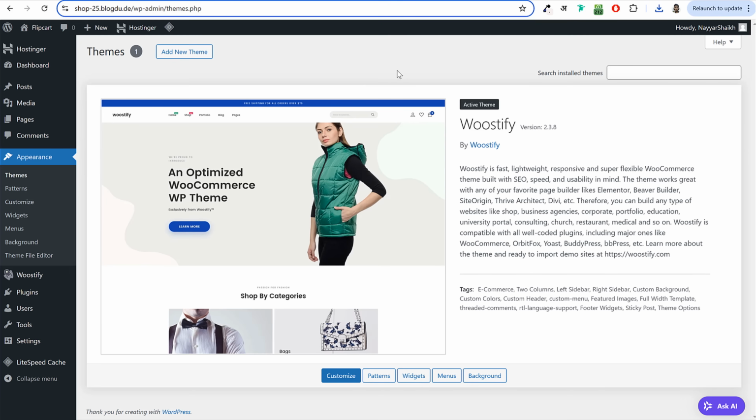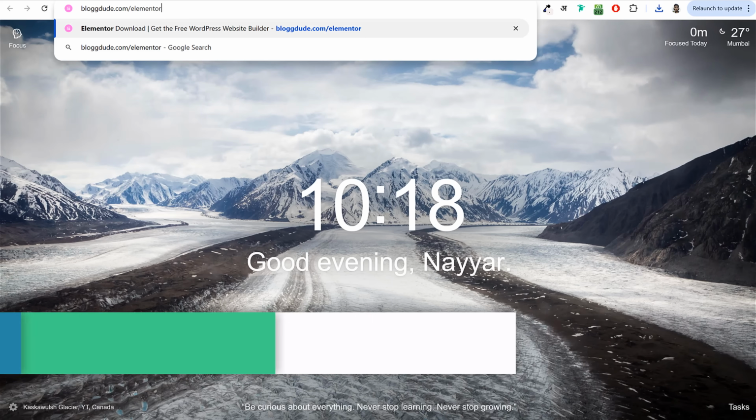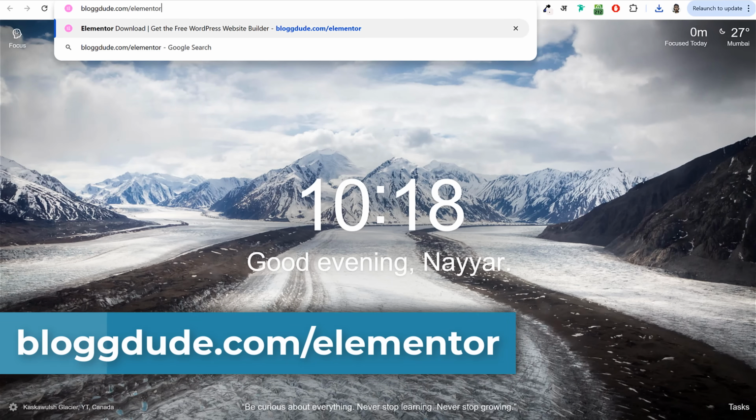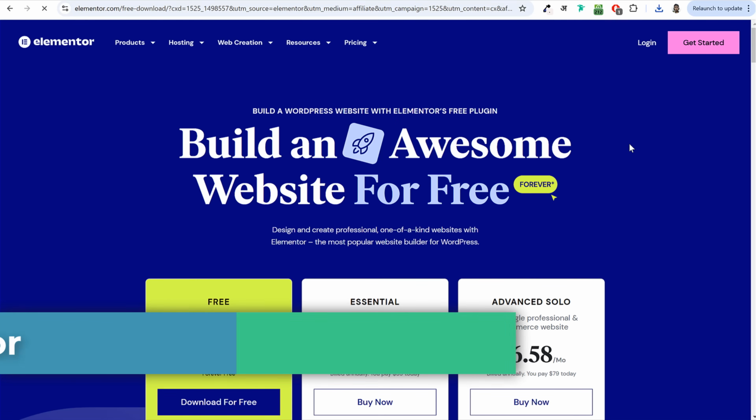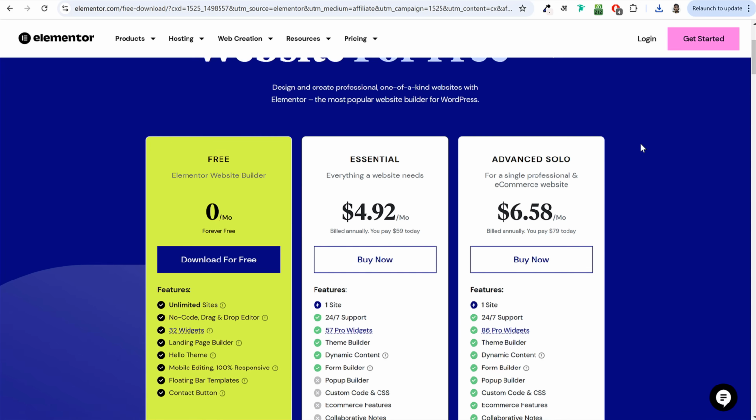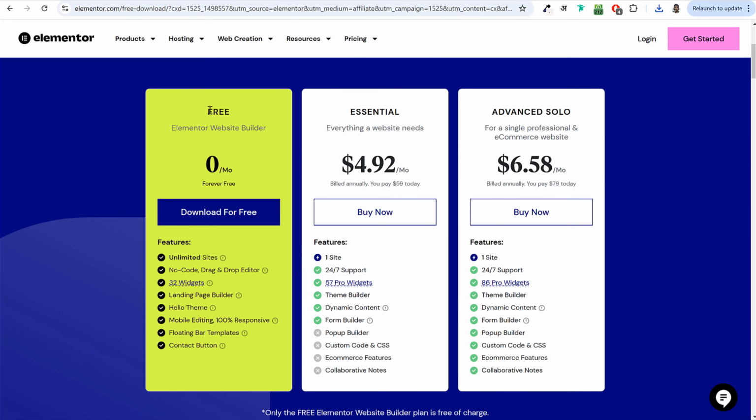So theme is done. Now let's install the page builder. Page builder is also free. So for that, again, you have to open a new tab and type in blogdude.com/Elementor. In fact, this link is also given to you in the video description below. So you can simply click on that link and you should be redirected to this page. Now here, as you can see, the free version of Elementor, pro version or premium version is also available.